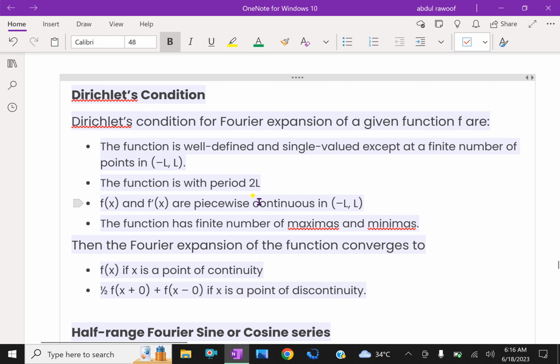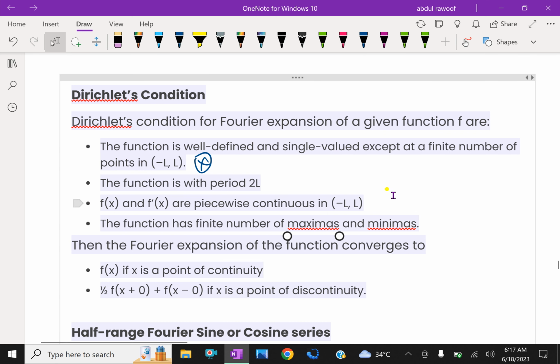Now, Dirichlet conditions further for Fourier expansion: the function is well-defined and single-valued except at a finite number of points in minus L to L. Next one, the function is with period 2L. That means the limits are minus L to L. Therefore, the period of that function is 2L.